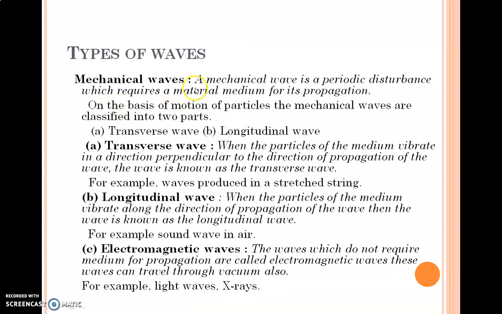Now what are the different types of waves basically? A mechanical wave is a periodic disturbance which requires a material medium. There are two types, transverse waves and longitudinal waves. Many times it is pronounced as longitudinal wave also.